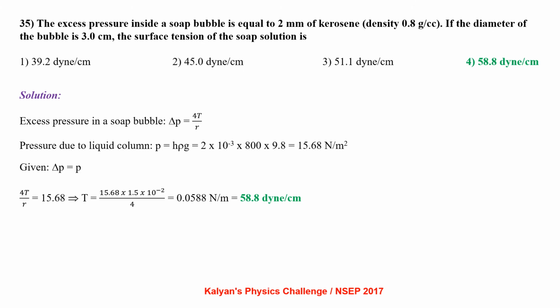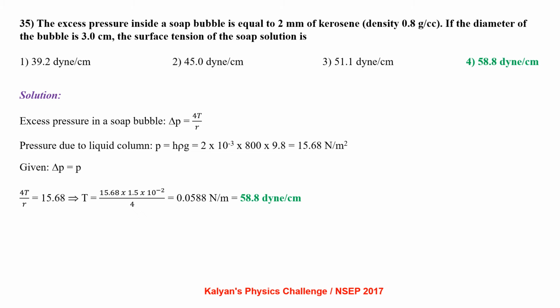The excess pressure inside a soap bubble is equal to 2 mm of kerosene of density 0.8 gram per cc. If the diameter of the bubble is 3 cm, the surface tension of the soap solution is. Excess pressure in a soap bubble, delta P equal to 4T by R.